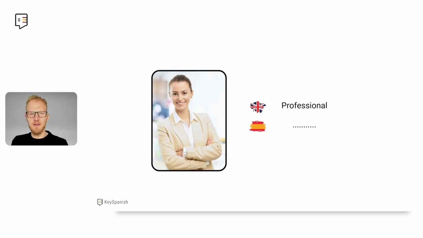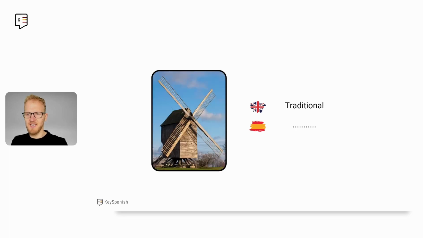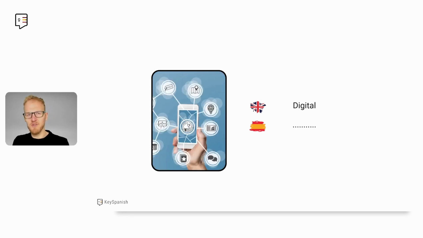So how do you say professional in Spanish? ¿Cómo se dice professional en español? Es profesional. ¿Y cómo se dice traditional en Spanish? Tradicional. Last one. ¿Cómo se dice digital en español?